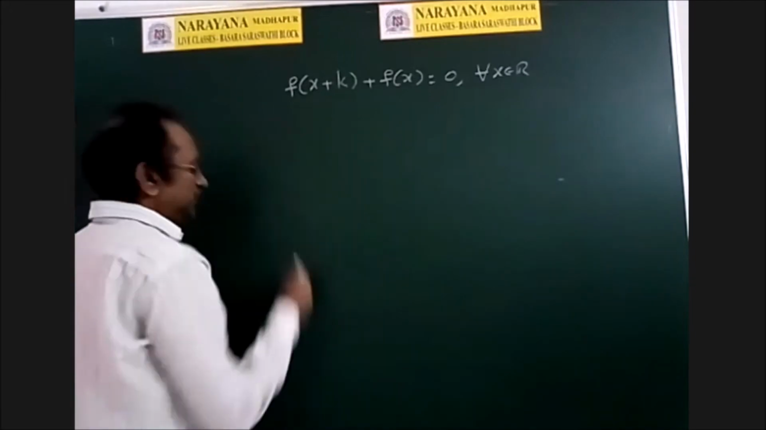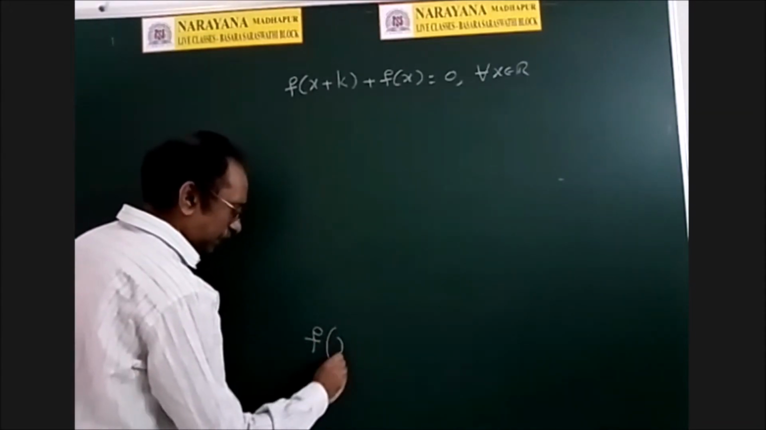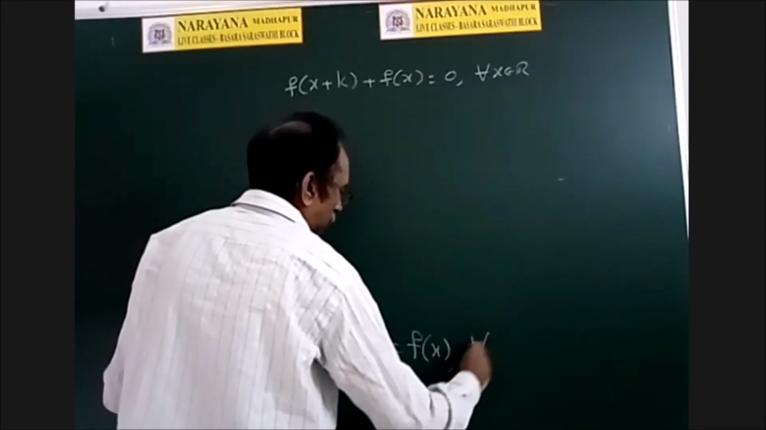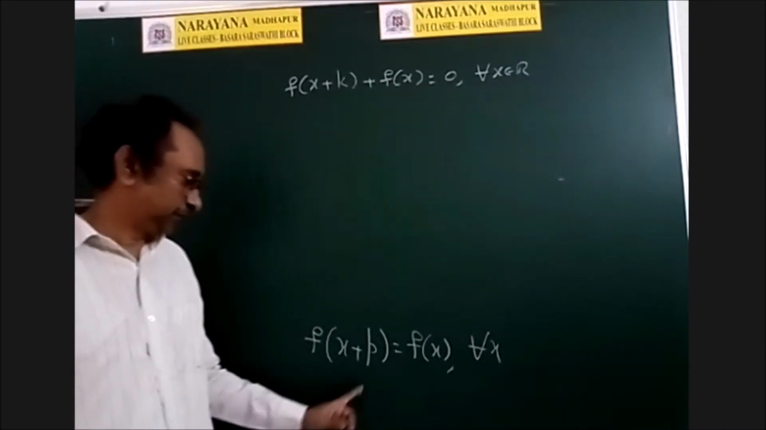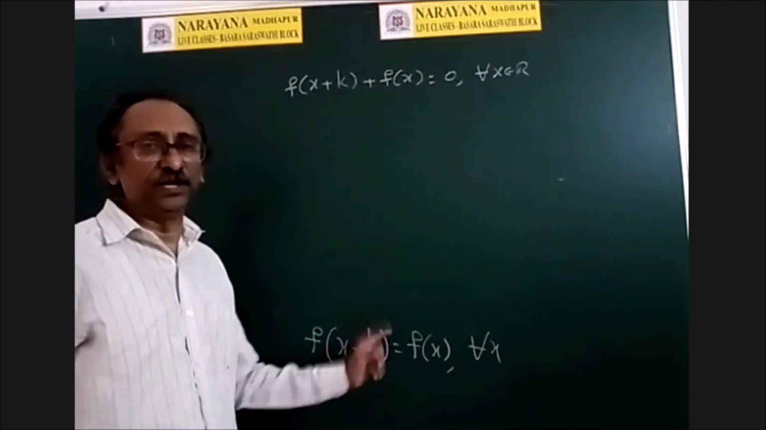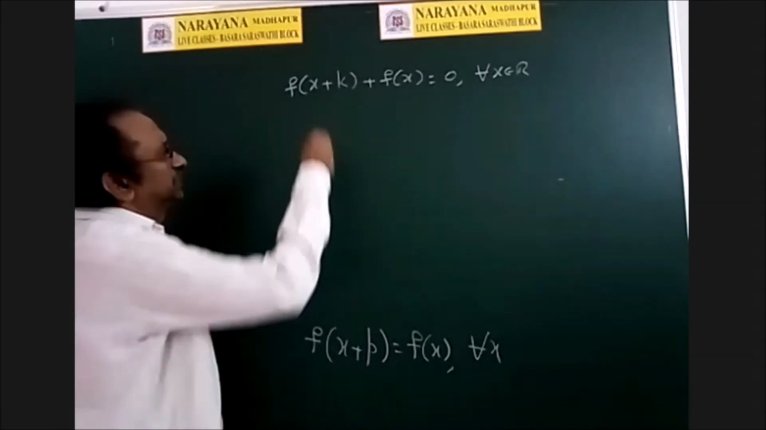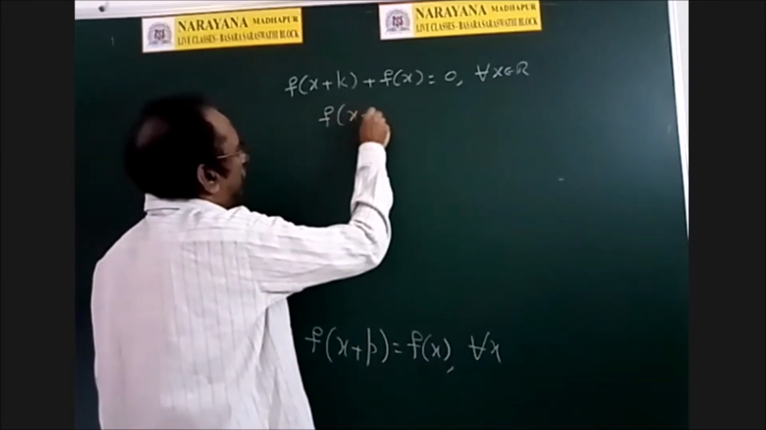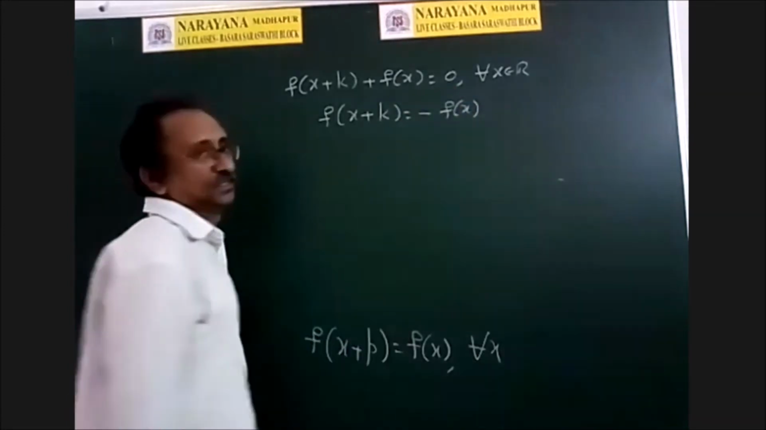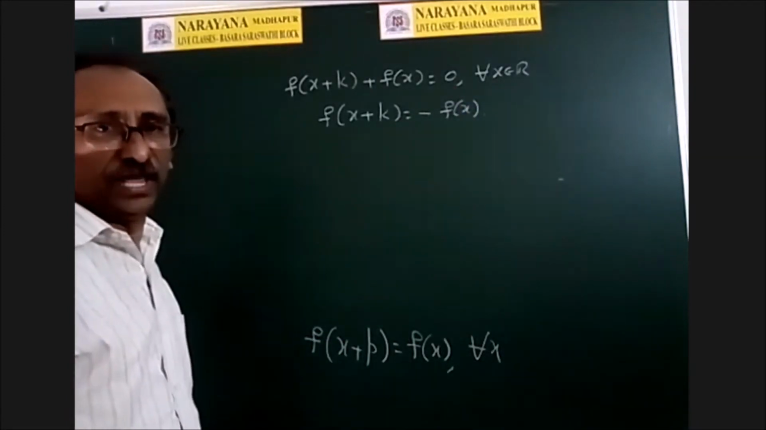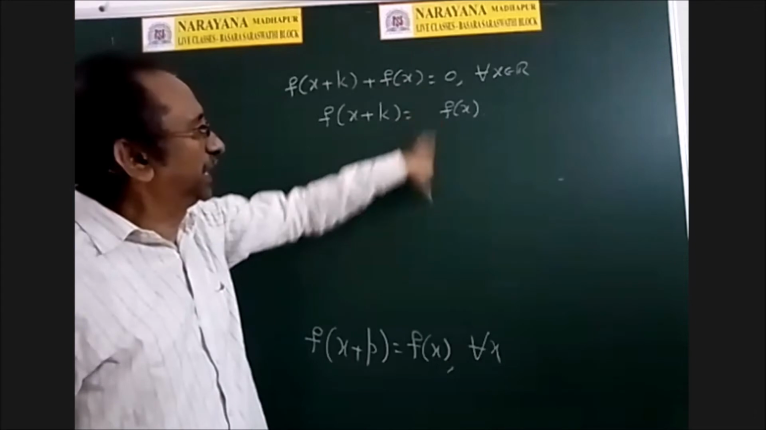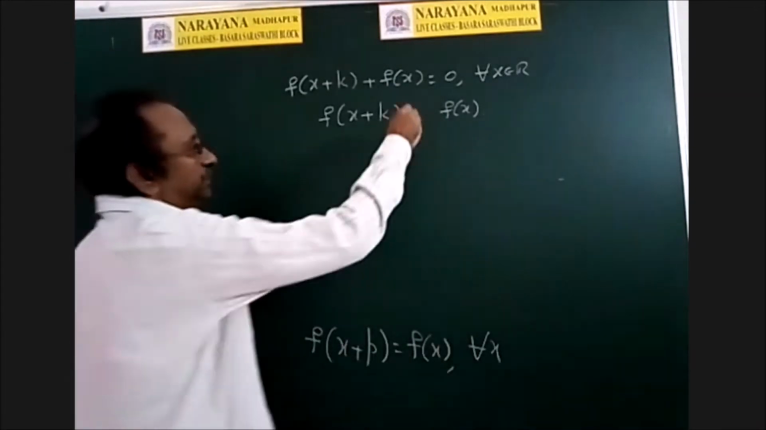So see, what is meant by periodic function? If I can write f of x plus p is equal to f of x for all x, then I can say that p is the period of the function. But here it is not like that. So f of x plus k is equal to minus f of x. Therefore, k is not the period. If k is the period, this would be f of x plus k is equal to f of x. But there is a minus.